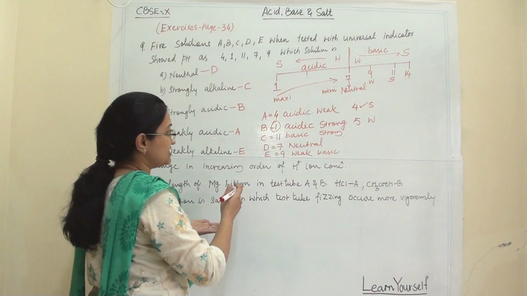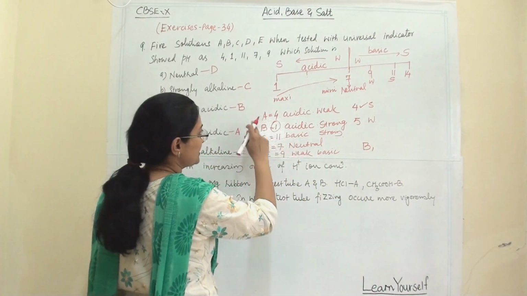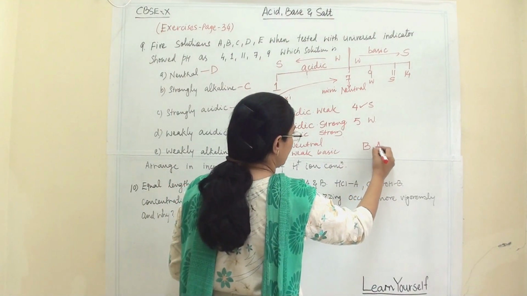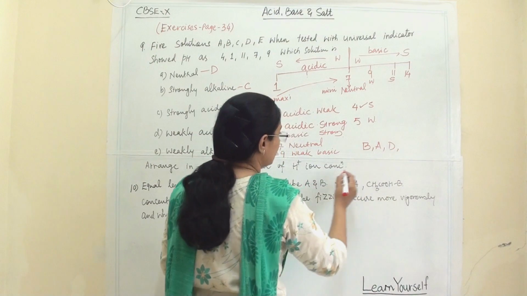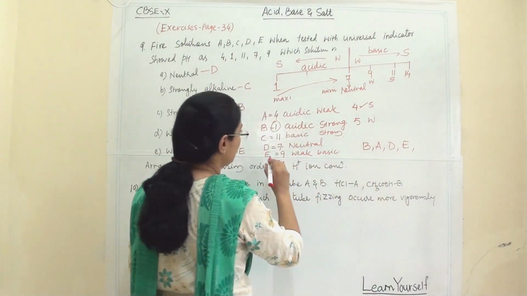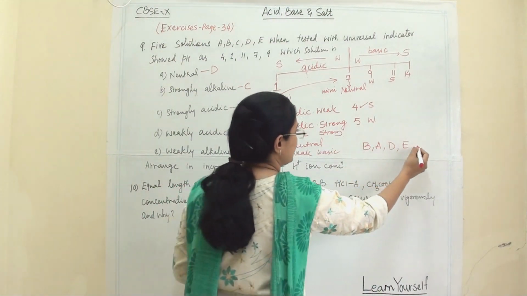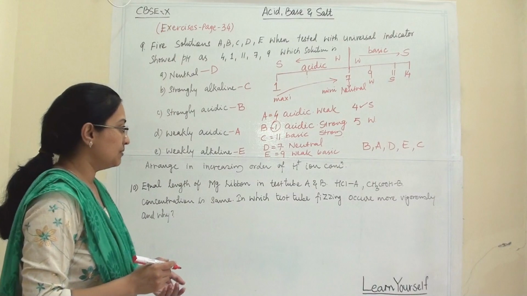B will come first, then weak acidic A, then neutral D, then weak basic E, and the last one will be strong basic.